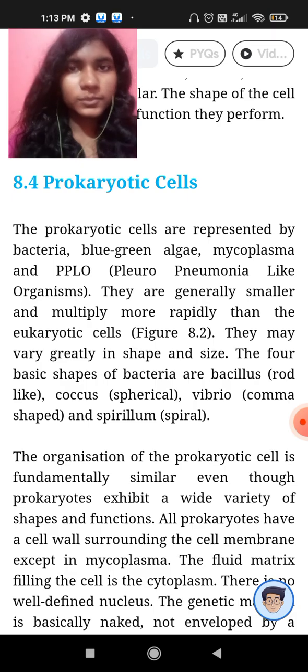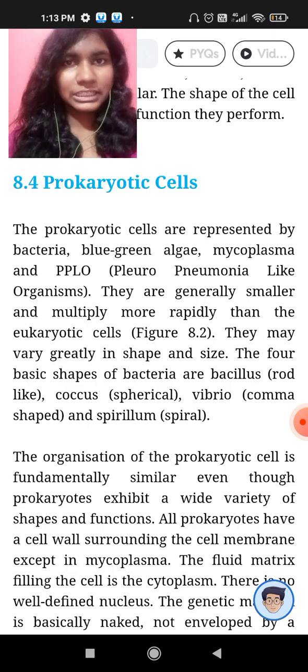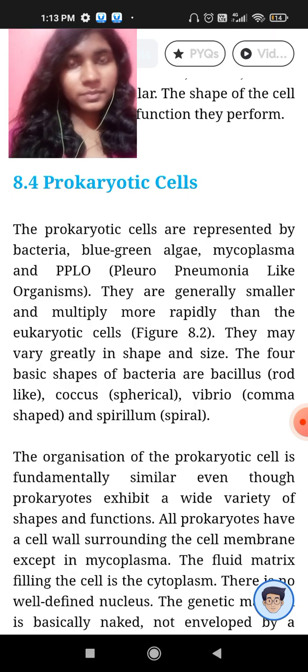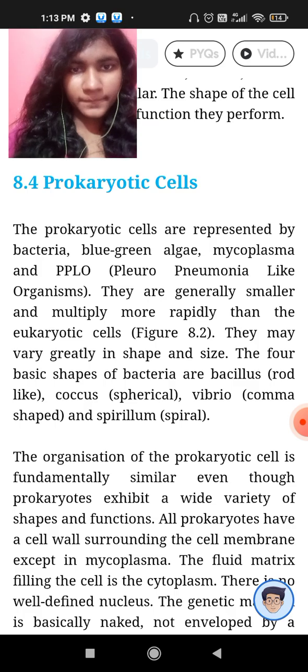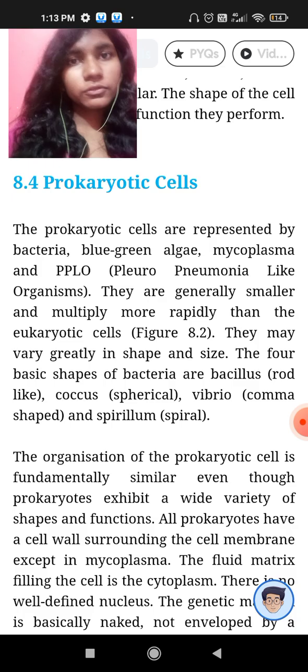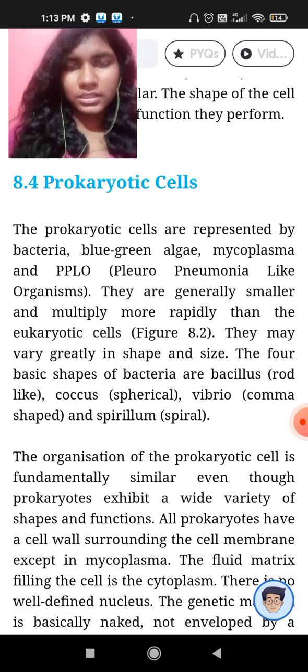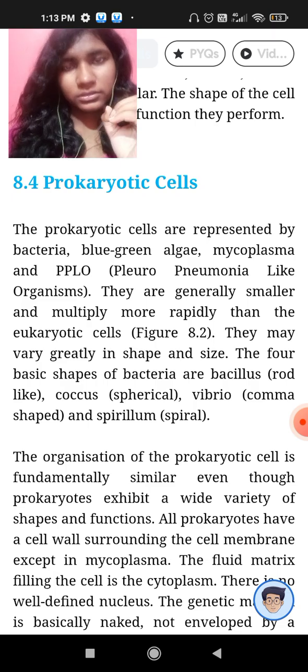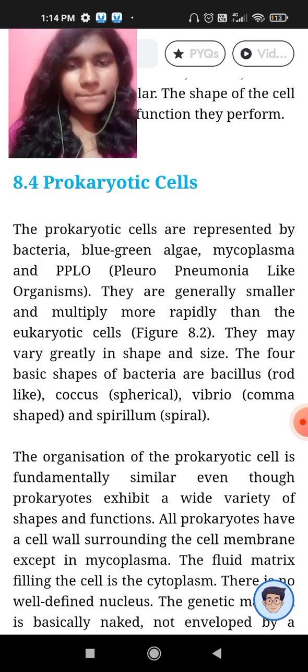Because they are this small, they multiply more rapidly since they don't have such specialized cell organelles. And when we look at bacteria, there are 4 basic types of bacteria. Coccus, Vibrio, Spirillum, and Bacillus. Coccus is round, Vibrio is comma shaped, Spirillum is spiral, and Bacillus is rod like, like Lactobacillus.